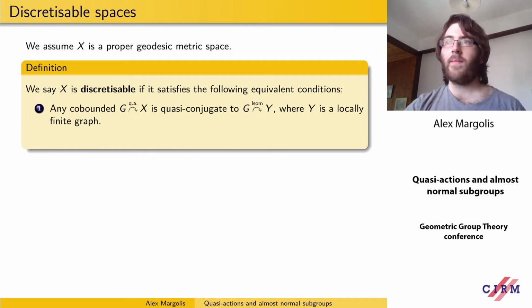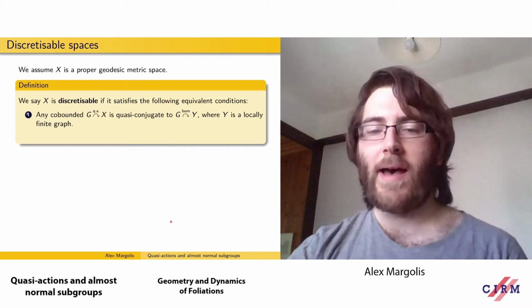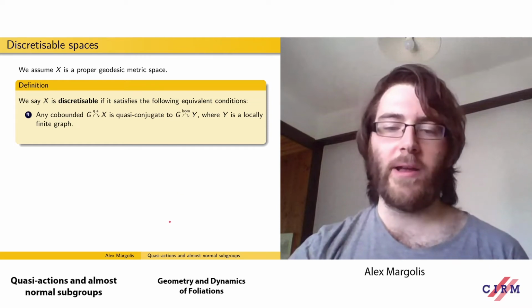And if you've seen other theorems where you quasi-conjugate quasi-actions to isometric actions, you might feel a bit disappointed by this because X might be a nice space with interesting local geometry. It might be a symmetric space. It might be a building. It might be a nice CAT(0) cube complex. And we ruin all of that local geometry by passing to Y, which is just some locally finite graph quasi-isometric to X. The key point is not the geometry of Y, but what you can deduce about G and how it acts on Y, knowing that you have an isometric action on a locally finite graph.